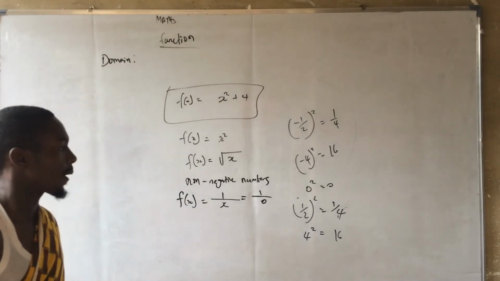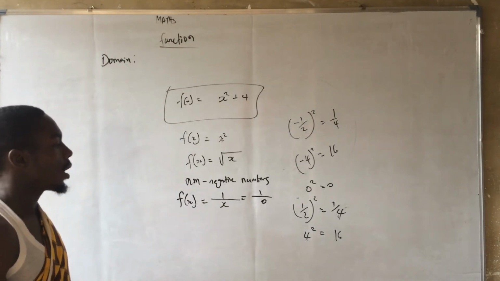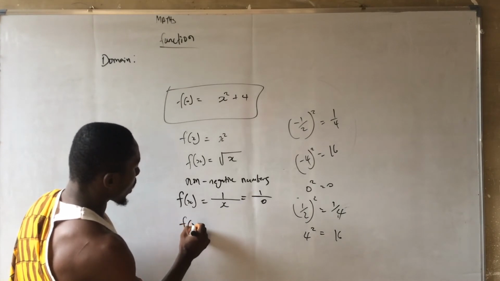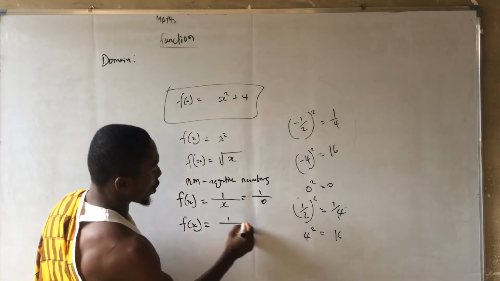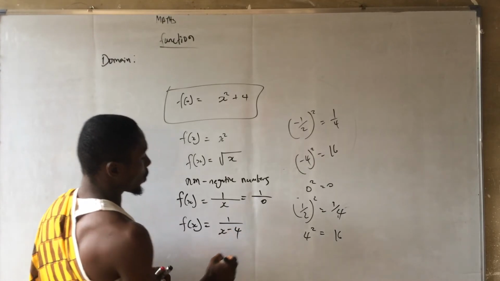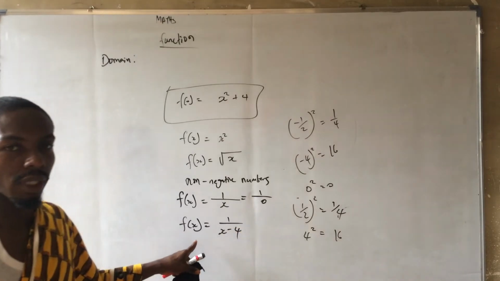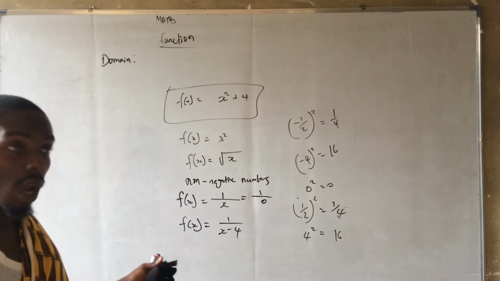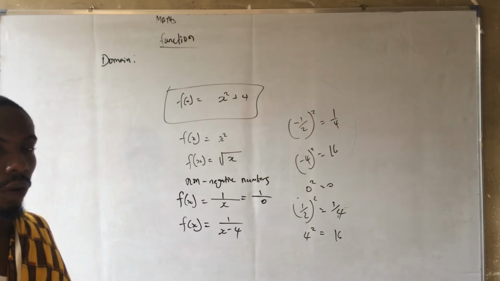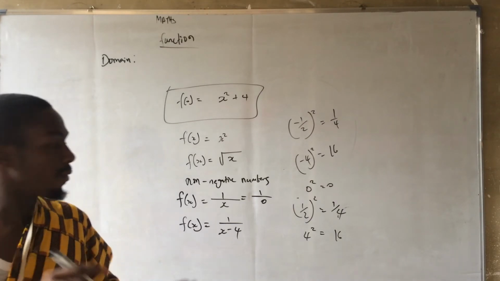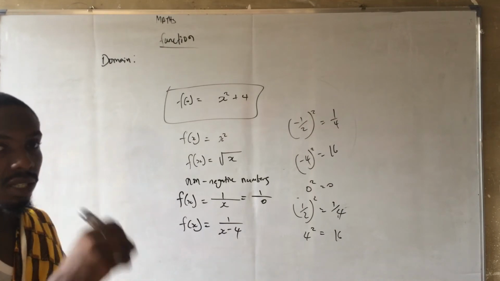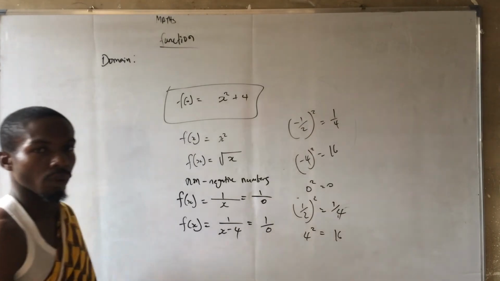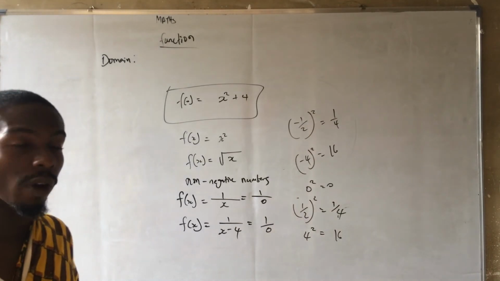So that is it. And let's go over to another one. Let's say f of x is equal to 1 over x minus 4. What is the domain of this? The domain of this function is all real numbers. Did I get it correct? No. The reason why I failed it is because there is a point where we are going to have 1 over 0.